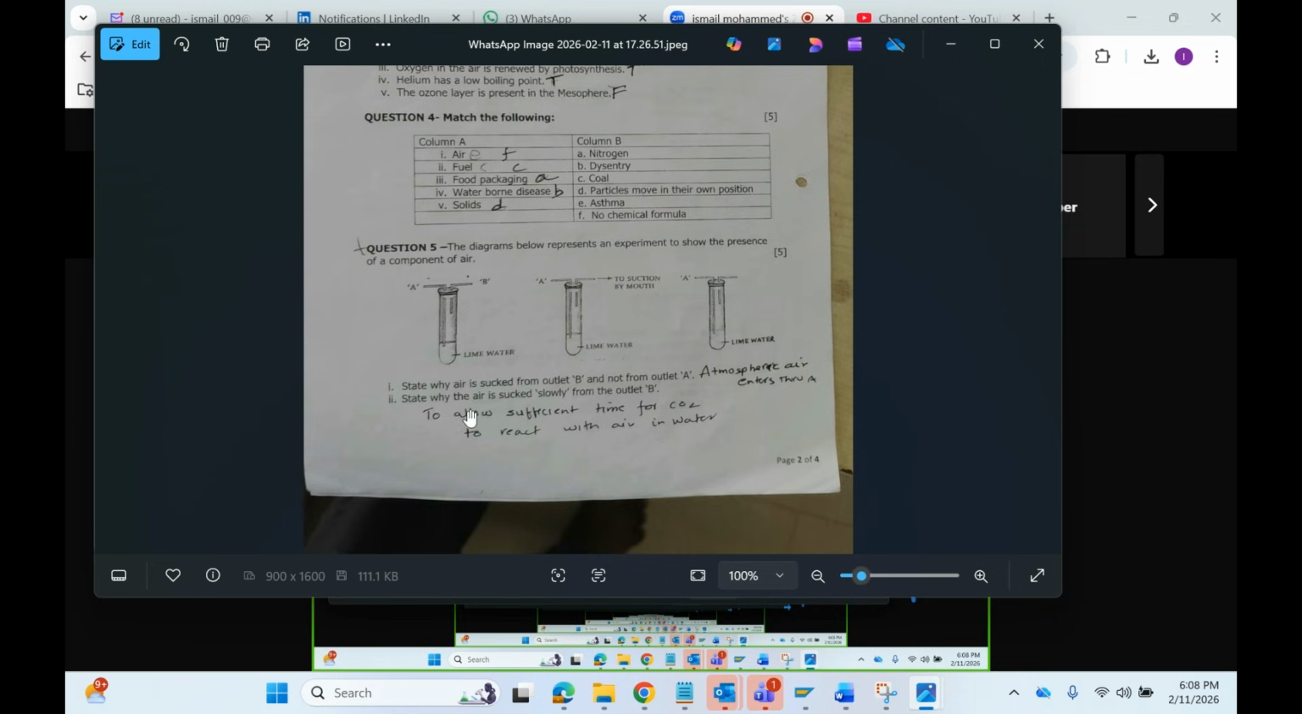Detailed explanation. State why air is sucked slowly from outlet B. Anybody? No, no. The question is why air is sucked slowly from outlet B. Because it will allow sufficient time for the carbon dioxide to react with the lime water. Next one is this one.